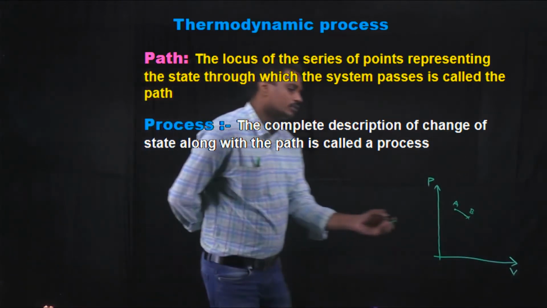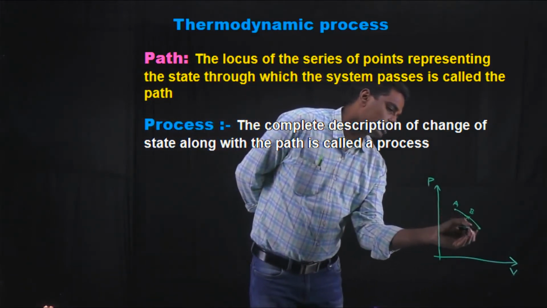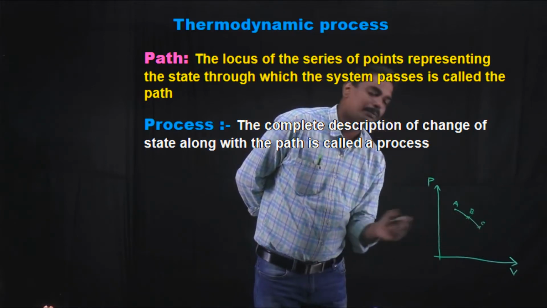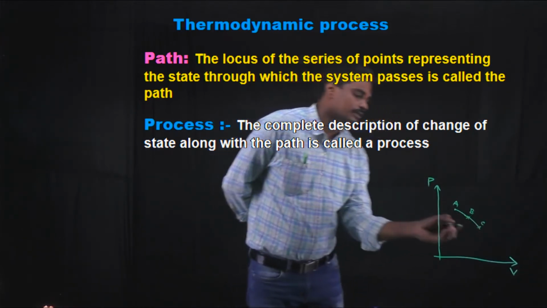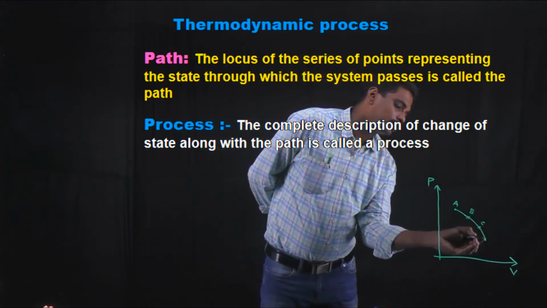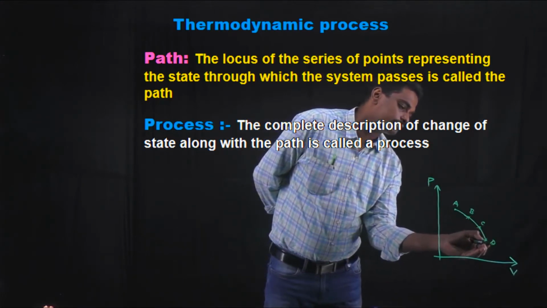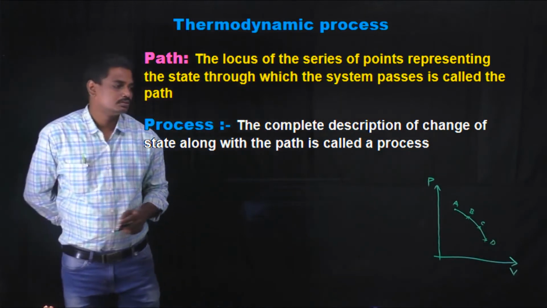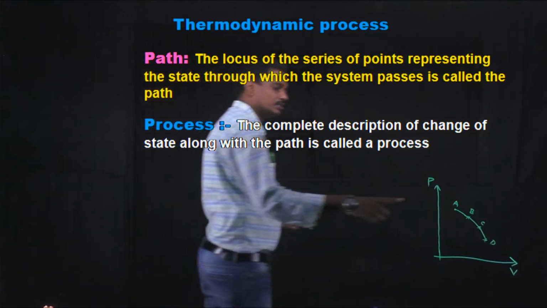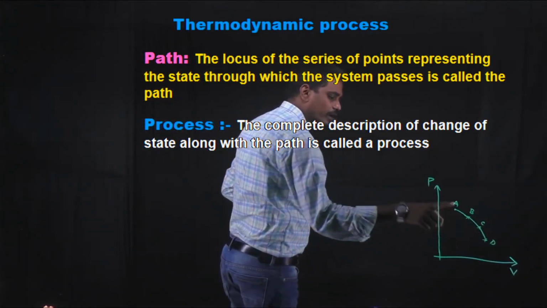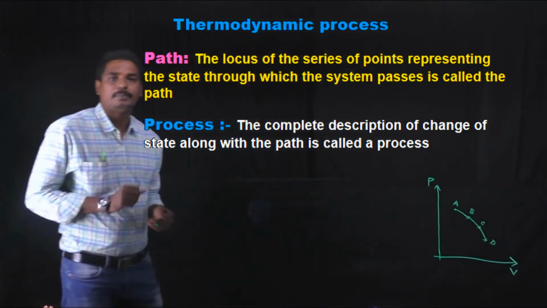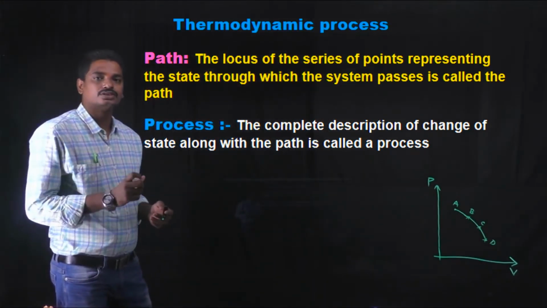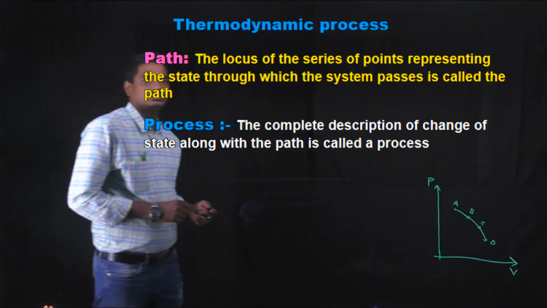Similarly, if it goes to another state C, where the pressure is P3, V3, T3, and finally to D. This locus A, B, C, D, the line joining these points, is nothing but the path.